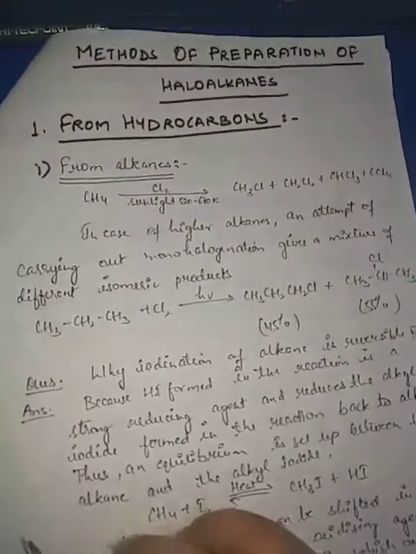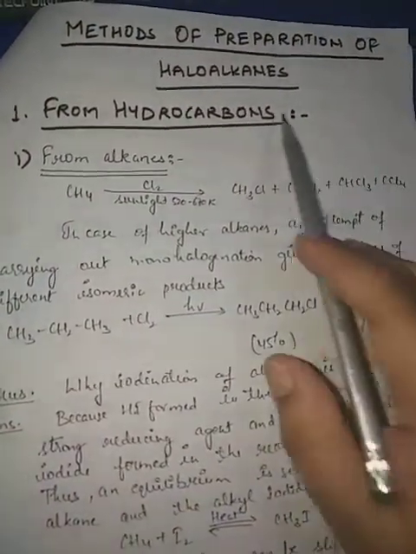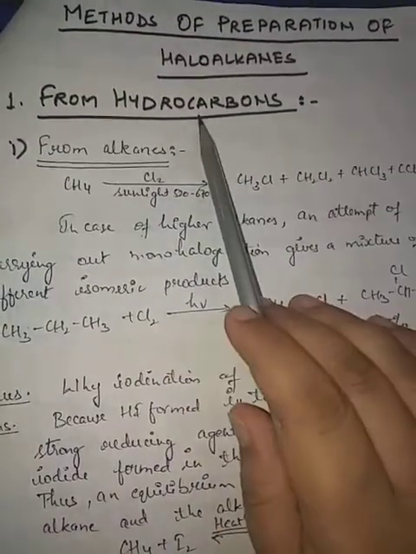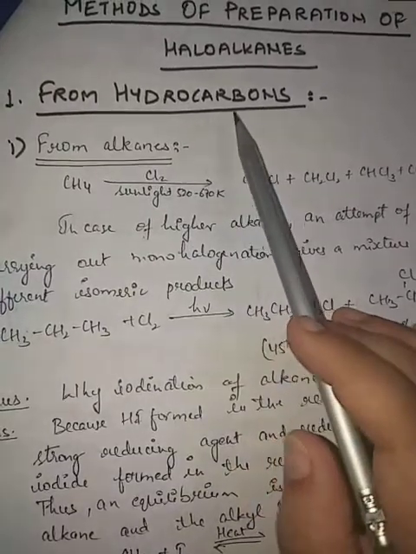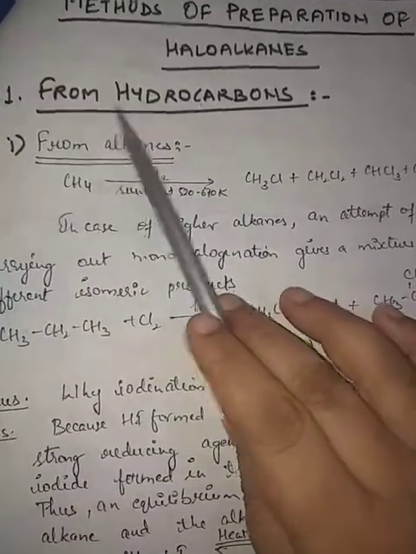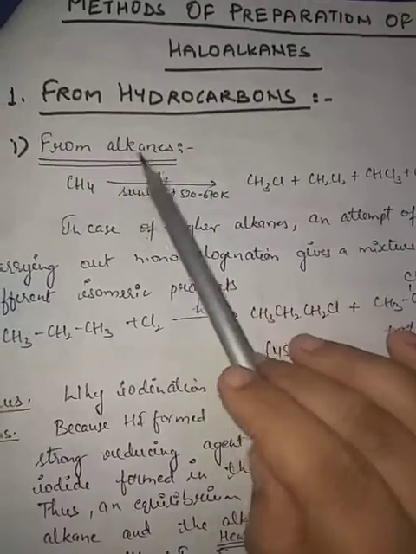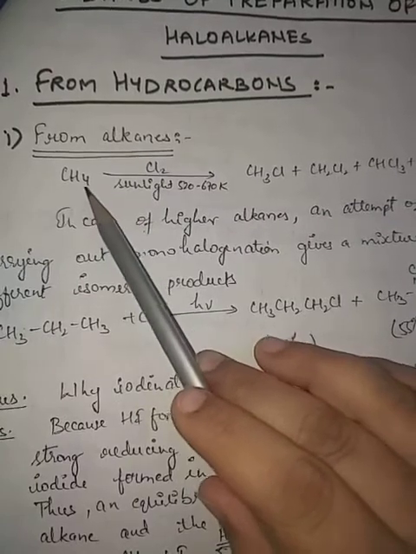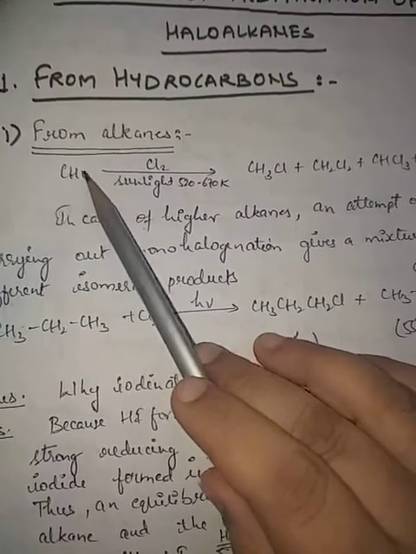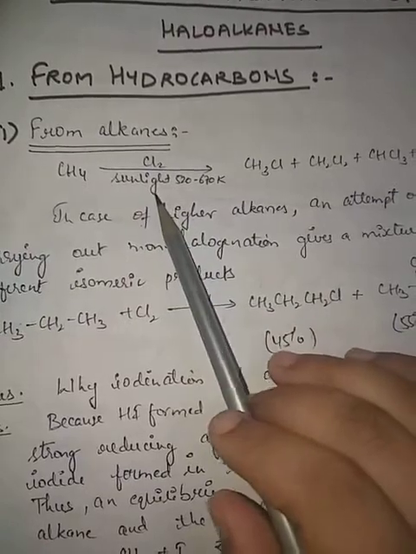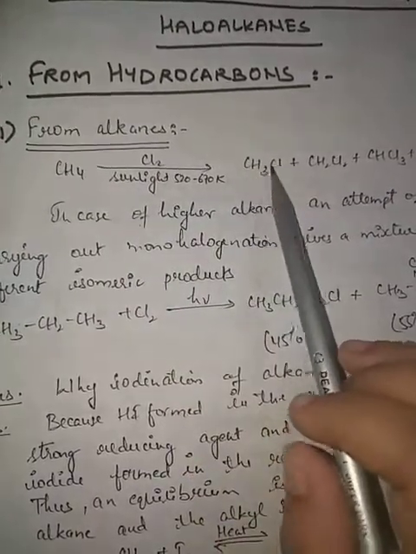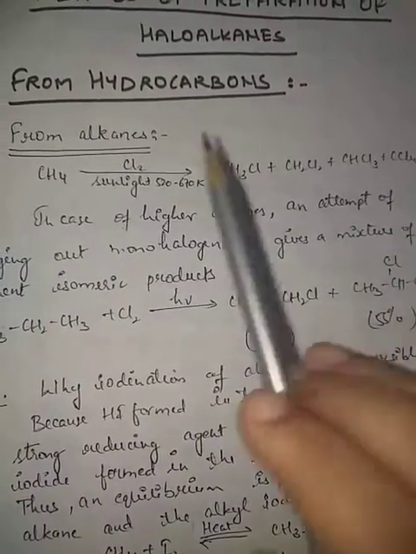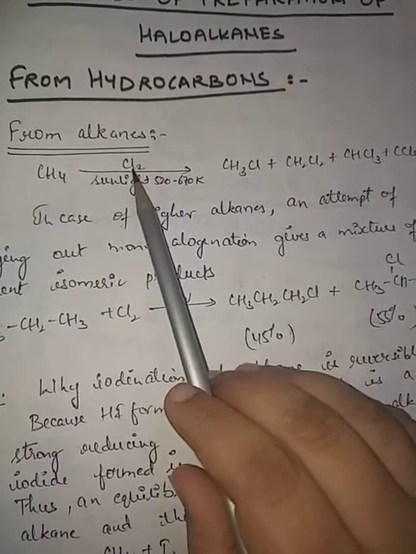Now we will study the methods of preparation of haloalkanes. Today we will study about hydrocarbons only, alkanes and alkenes. First is from hydrocarbons. From alkanes, we have done this in class 10th also. All saturated hydrocarbons undergo chlorination in presence of sunlight, and here we get CH3Cl, CH2Cl2, CHCl3 and CCl4.